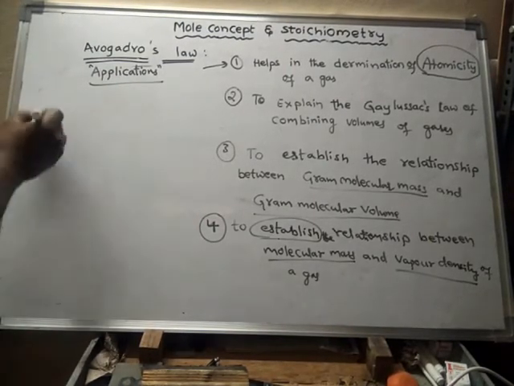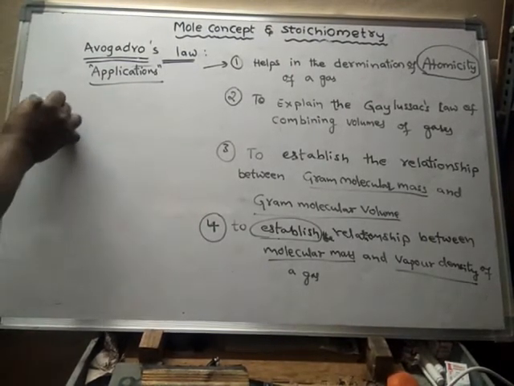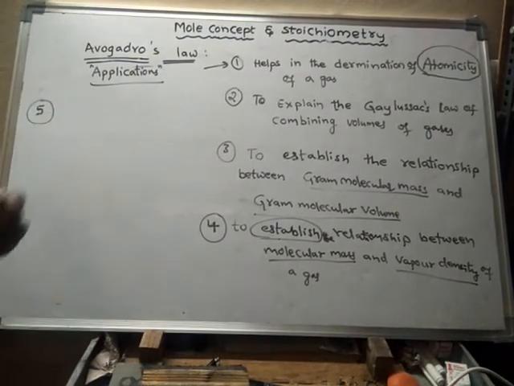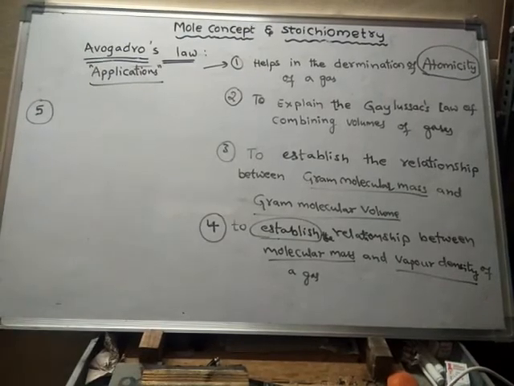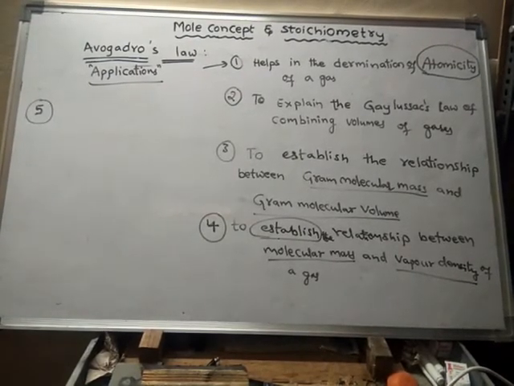Next, the fifth application: Avogadro's law helps us to establish the molecular formula of a gas.